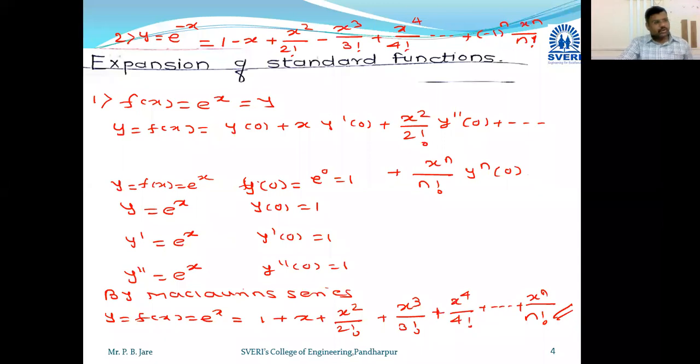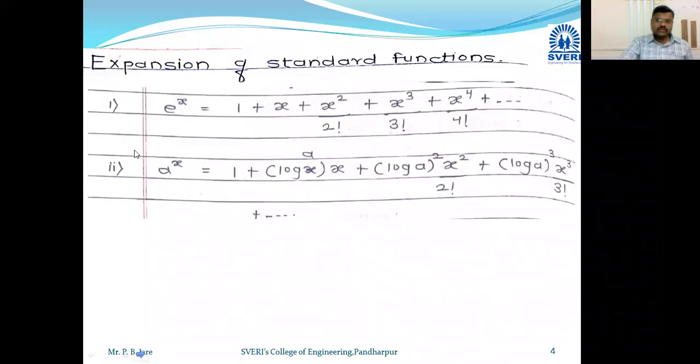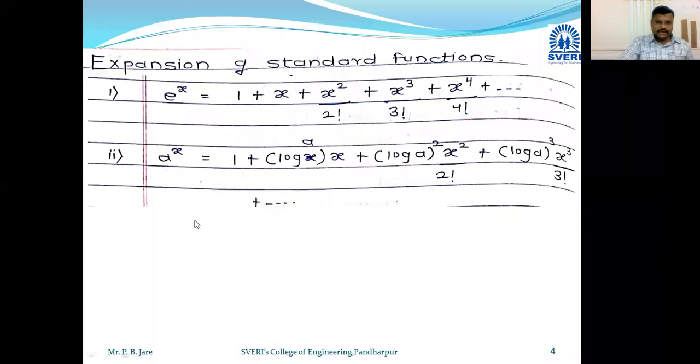Okay, so we move toward the next part. Just write down. In this way, similarly, we calculate. Is everyone done? Yes, sir. So in this way, we find the first expansion, of e raised to x.